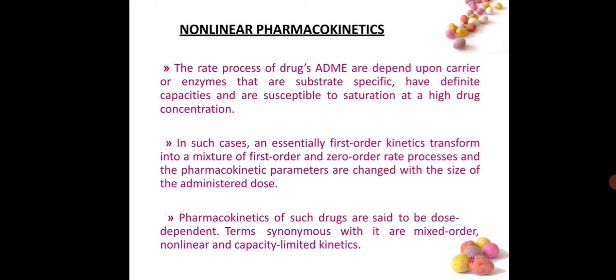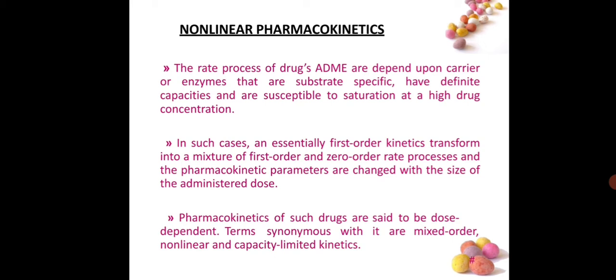That means in non-linear pharmacokinetics, the drug's absorption, distribution, metabolism and excretion depend on the carriers or enzymes which are present in the human body and the dosage form, and specifically they define the drug absorption, distribution, metabolism and excretion.